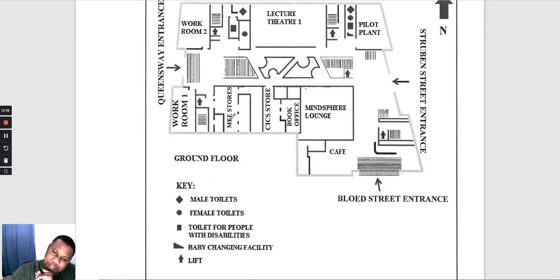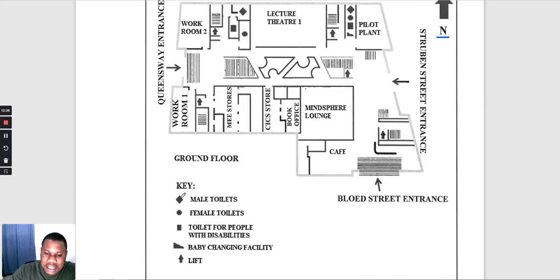We have the ME stores. We have the CICS stores, book office, then the mid-sphere lounge. We have the cave. Okay, we are given the direction of this map, of this layout plan.